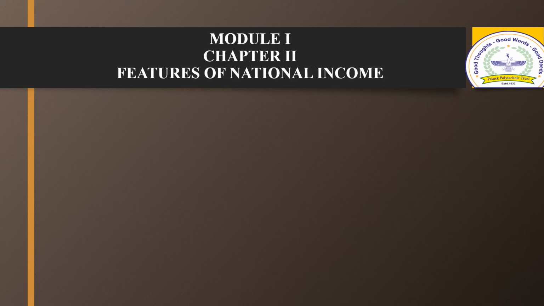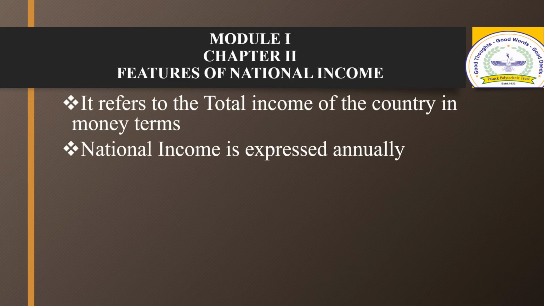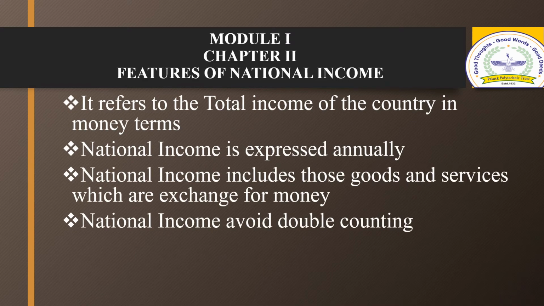So let's start with the next topic, the features. There are various features or characteristics of national income. Firstly, it refers to the total income of the country in money terms only. Next, national income is expressed annually, or we can say it is measured over one financial year or one accounting year. National income includes those goods and services which are exchanged for money only, and national income totally avoids double counting.